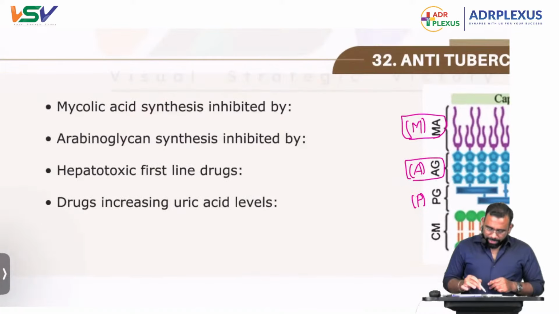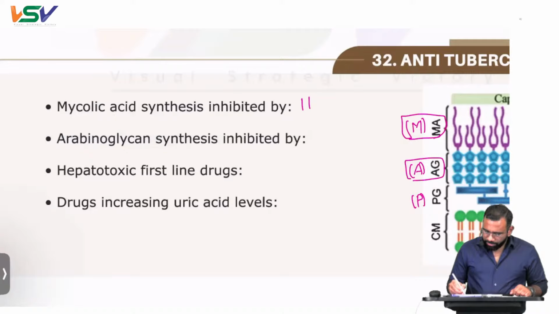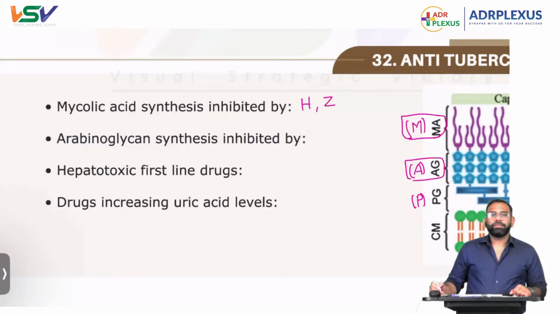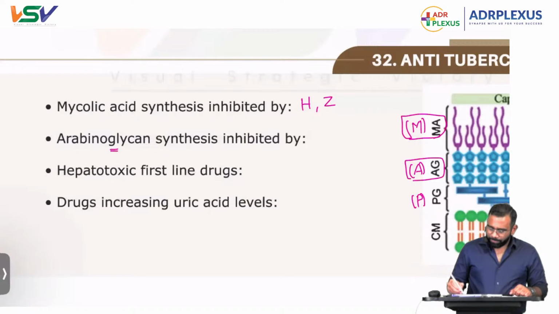Now, mycolic acid synthesis is inhibited by H, isoniazid, and Z, pyrazinamide. These are the two drugs which inhibit mycolic acid. Next, arabinoglycan synthesis is inhibited by E, ethambutol.